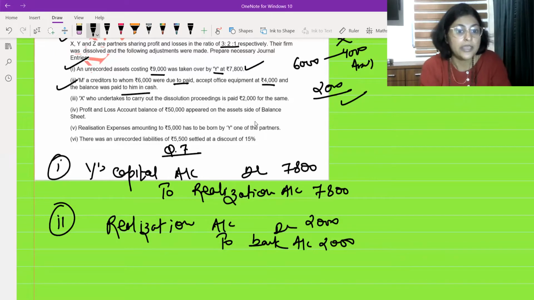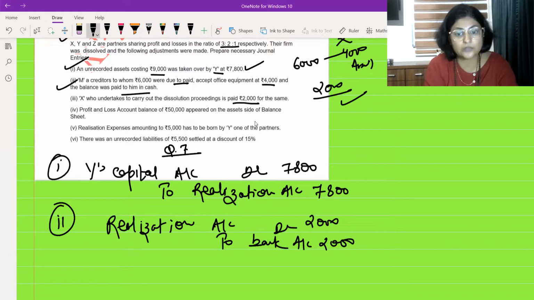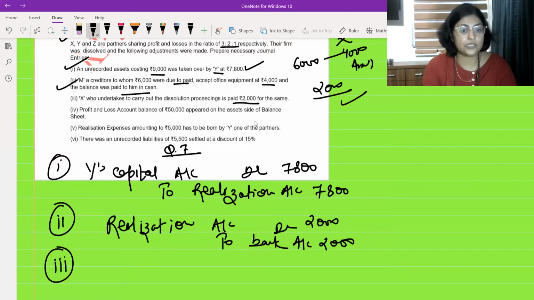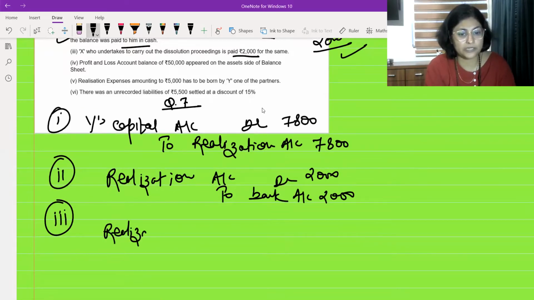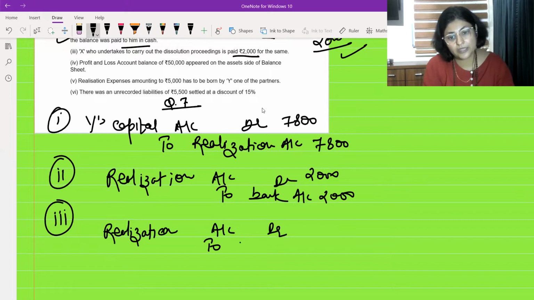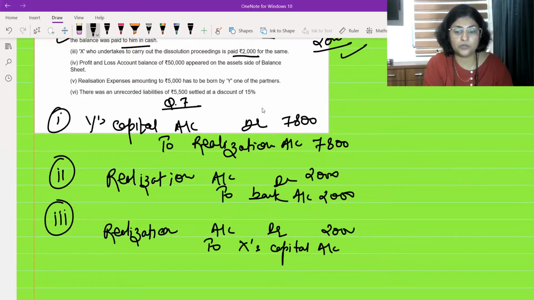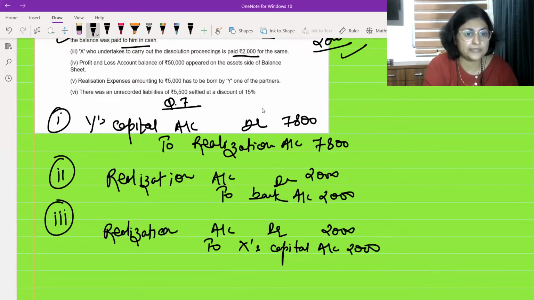Okay, got it. X, who undertakes to carry out the dissolution procedure, was paid 2,000 rupees for the same. Who is X? One of the partners. So if a partner carries out the dissolution work and we pay him commission or something, it means he is taking over the firm's liability in a way. So the entry passed for it is realization account debit to X's capital account. And what amount are we paying? 2,000 rupees we are paying to him. We have passed the entry for it.